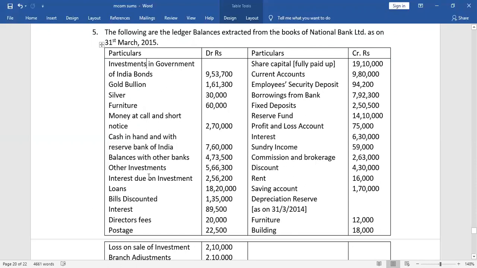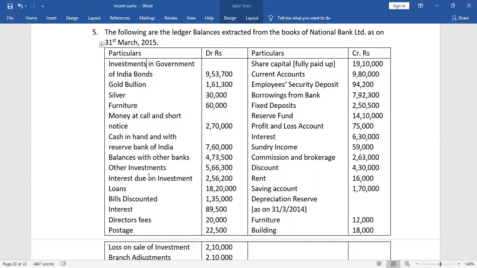Then we have interest due on investment, meaning outstanding interest on investment. This is outstanding income. Outstanding expenses come in other liability and outstanding income comes in other assets. As it is in the trial balance, only one effect will come, and that effect will be only in the asset side. Outstanding income on investment comes in other assets.